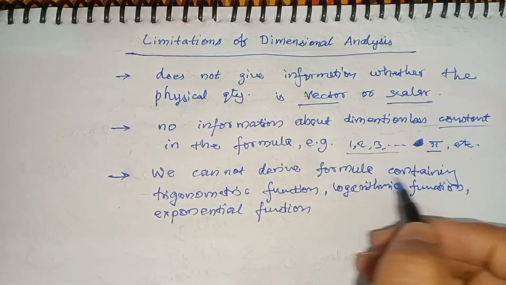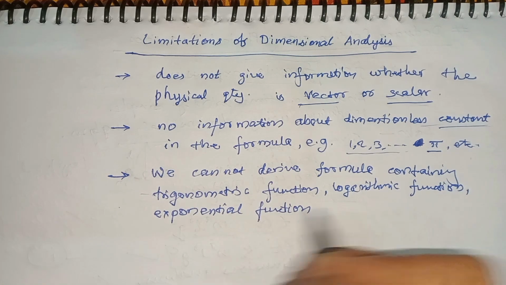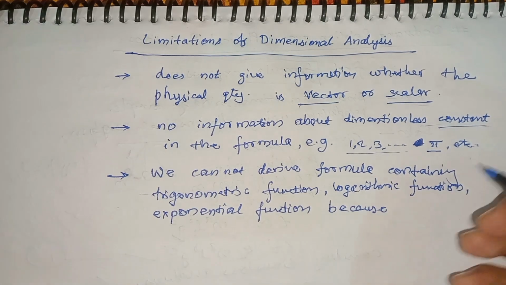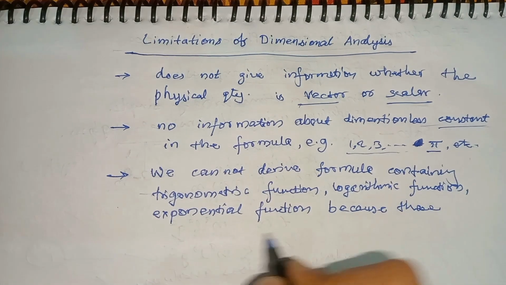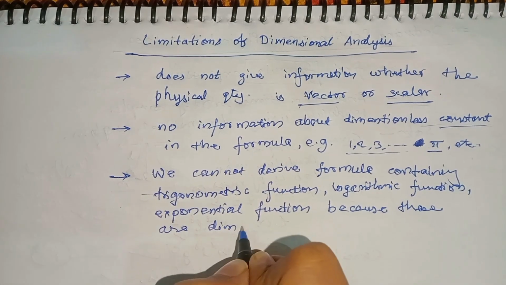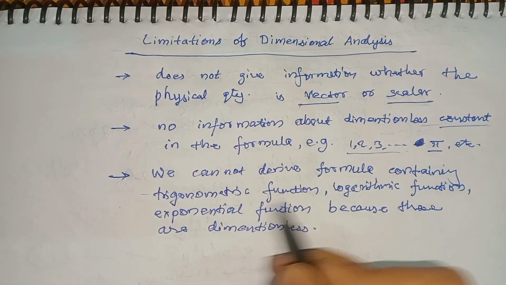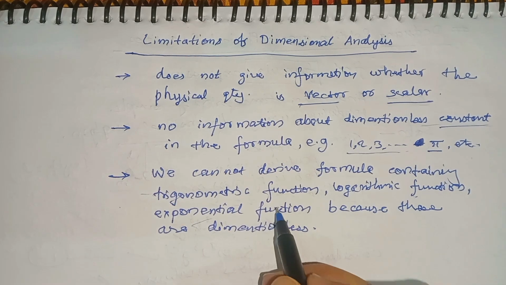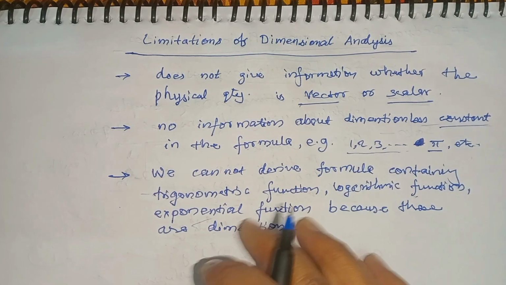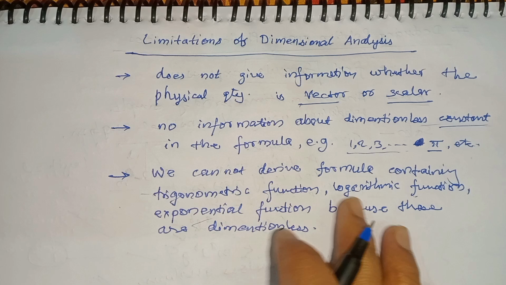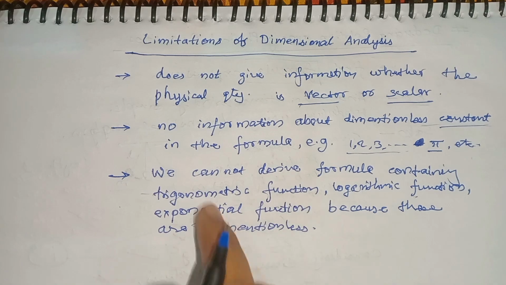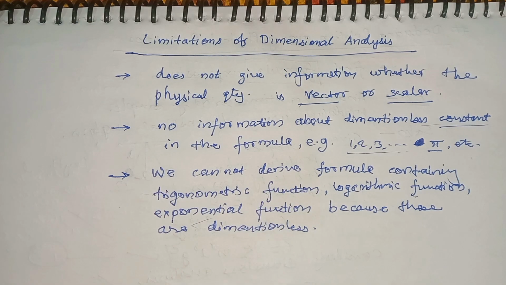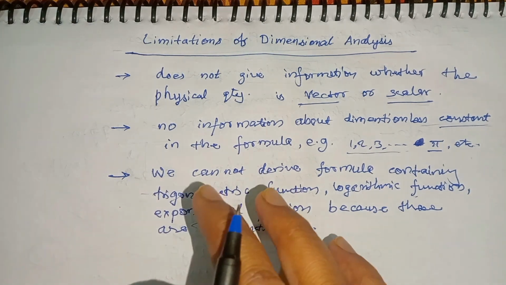Why can we not derive a formula containing trigonometric, logarithmic and exponential functions? Because these functions are dimensionless, meaning they have no dimension. So we cannot derive any formula where a trigonometric, logarithmic or exponential function is involved. This is also a limitation of dimensional analysis, that is, of the concept of dimensions.